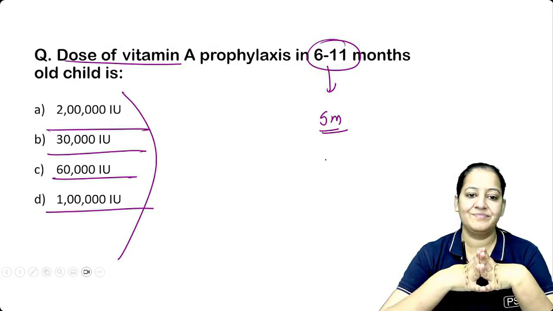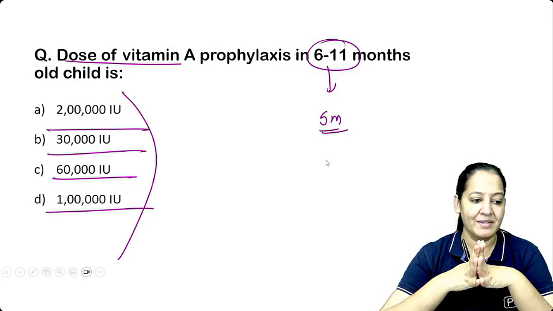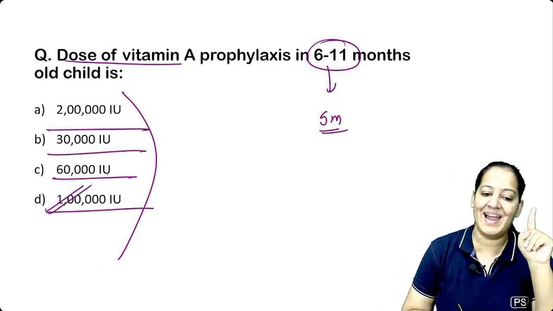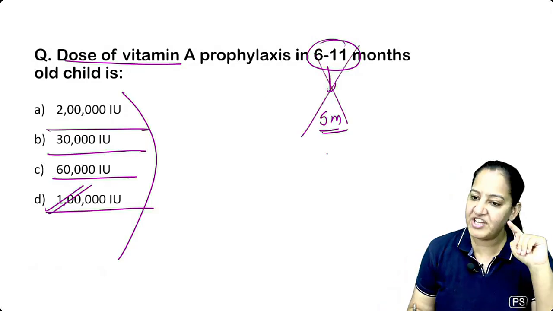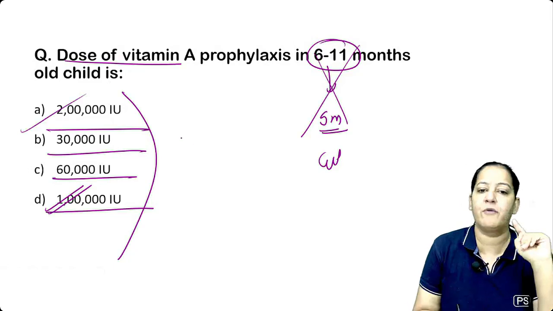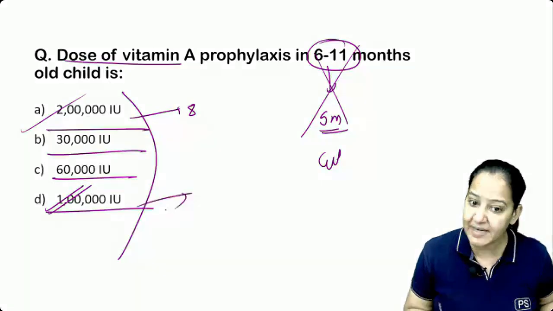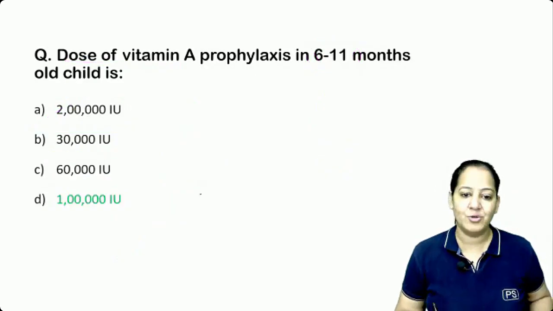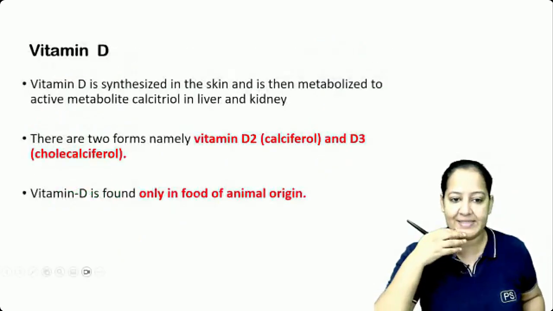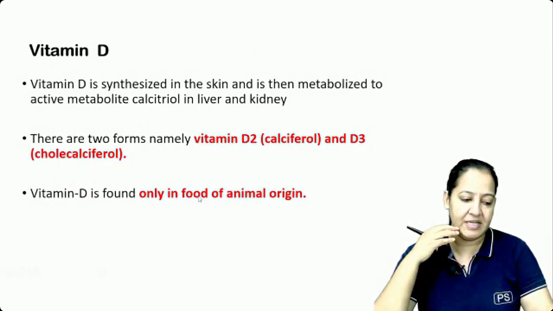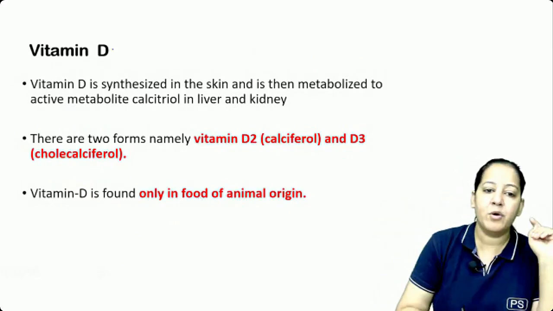How much do we give? At 9 months, the first dose is always 1 lakh. After that, all other doses will be of 2 lakh. So total 8 doses of 2 lakh, 8 2s are 16, plus 1 dose, 17. Total 9 times we give prophylaxis. So vitamin A is done. Let's come to vitamin D finally.